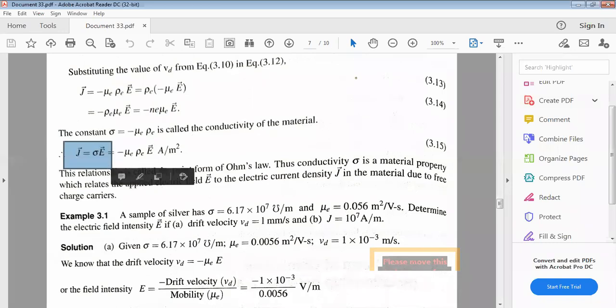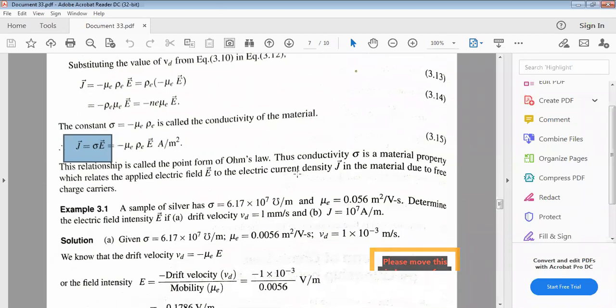Actually, this derivation is not required, but you must know the relationship between J and E. The relationship is very important, and this is called the basic Ohm's law. The relationship is called the point form of Ohm's law, because conductivity sigma is a material property which relates the applied electric field E to the electric current density J in the material due to free charge carriers.